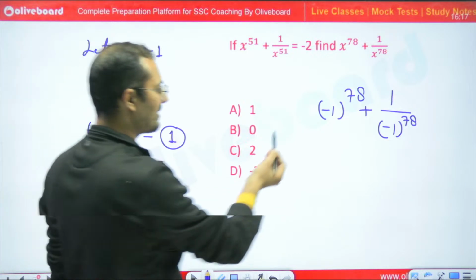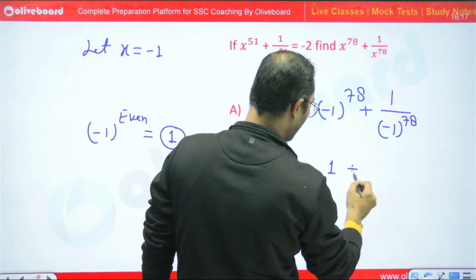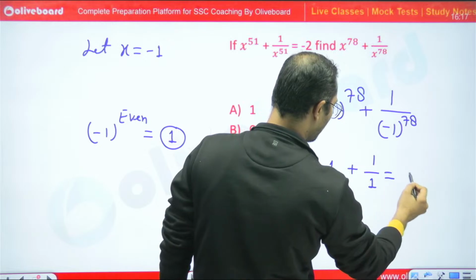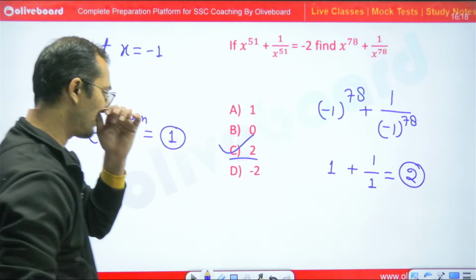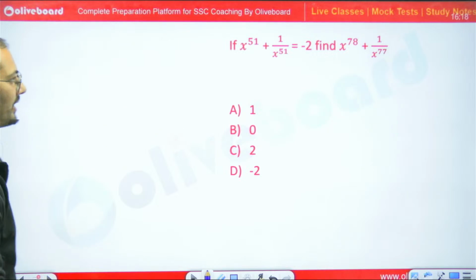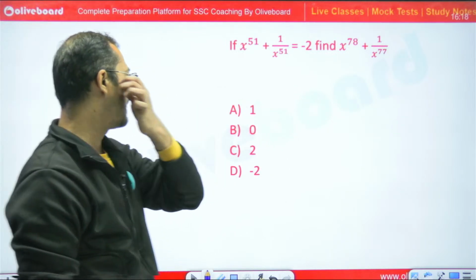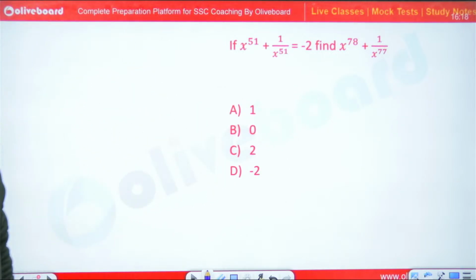So here I will get positive 1 plus 1 upon 1. So 1 plus 1, 2 is the right answer. C part is the right answer. Now tell me what would be the answer for this question. Yes, please.